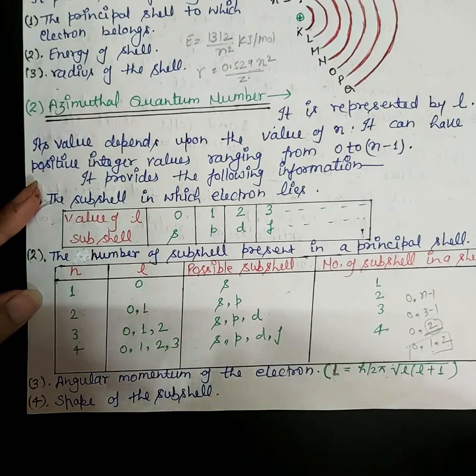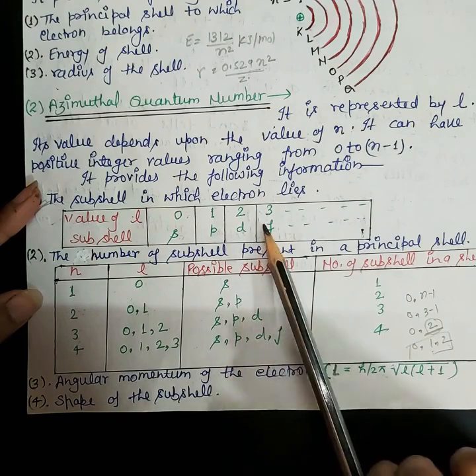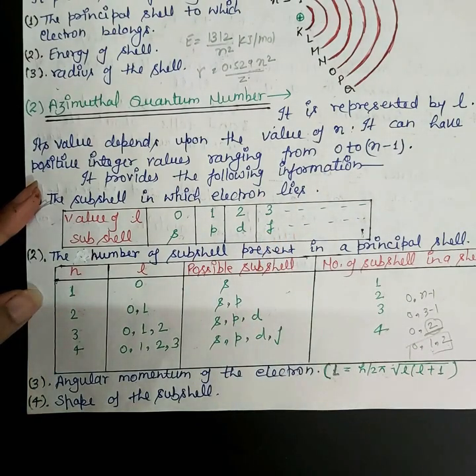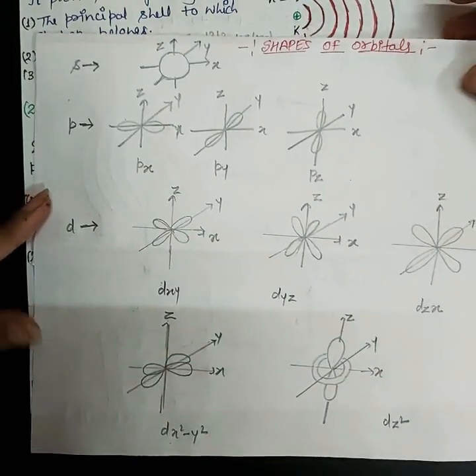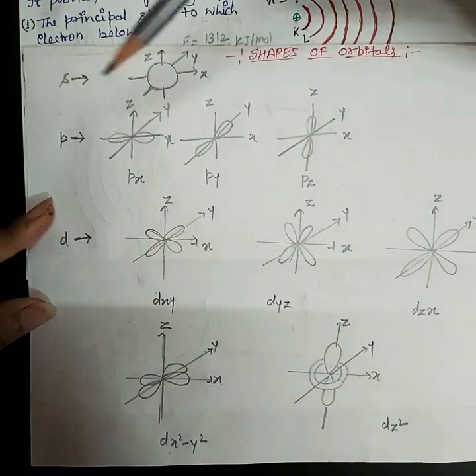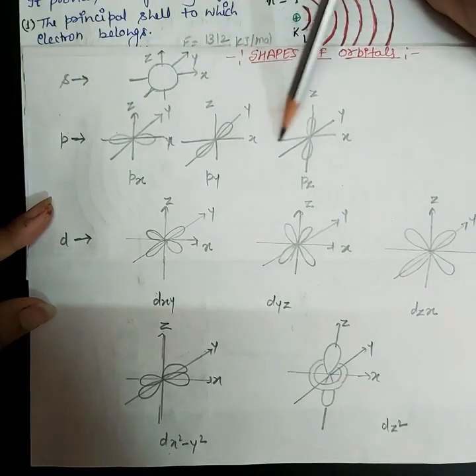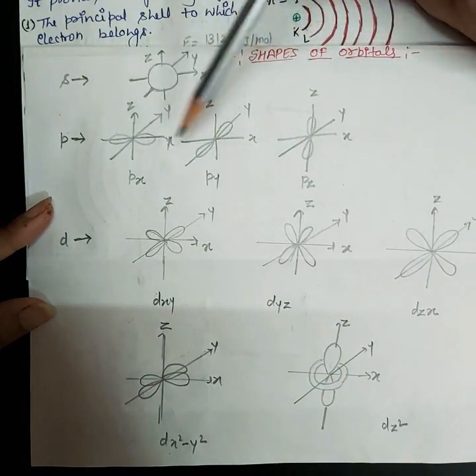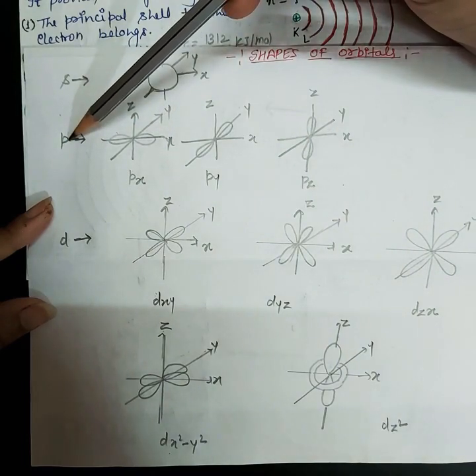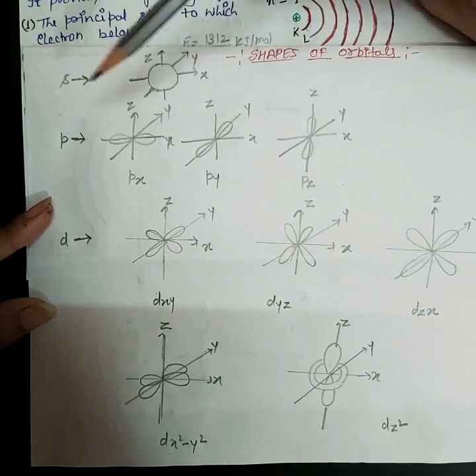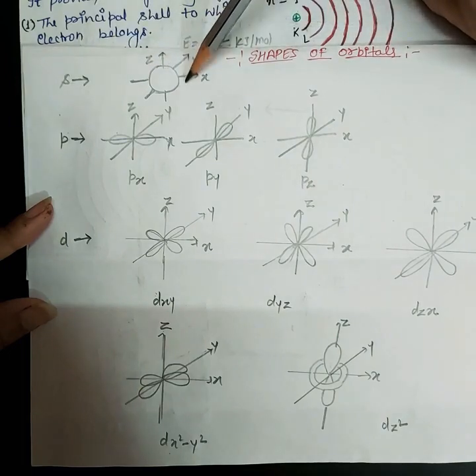Now you know one thing, that the azimuthal quantum number can tell about the subshell, from this table. And all the subshells have different structures, like S is spherical like this, P is dumbbell shaped like this. These are the different orientations: Px, Py, Pz. As you know, for the P subshell there can be 3 orbitals, so that's why 3 representations. For the S subshell there is only 1 orbital, that's why a single representation.